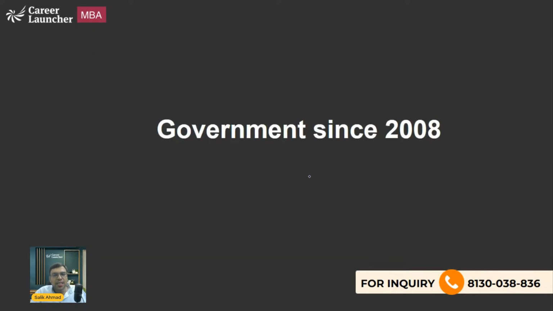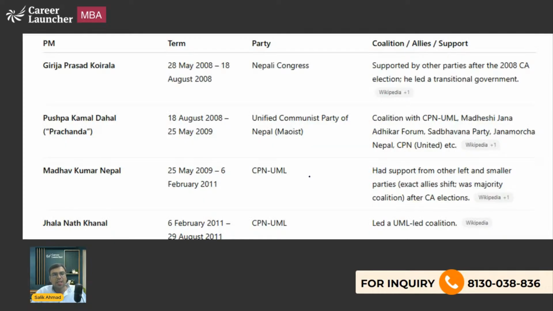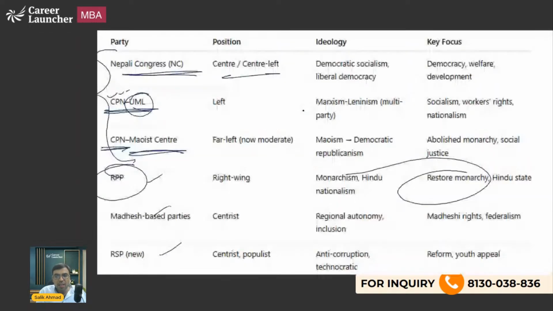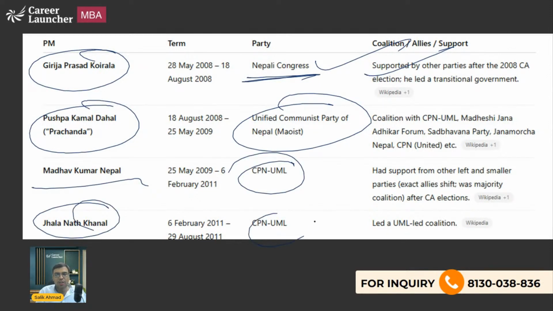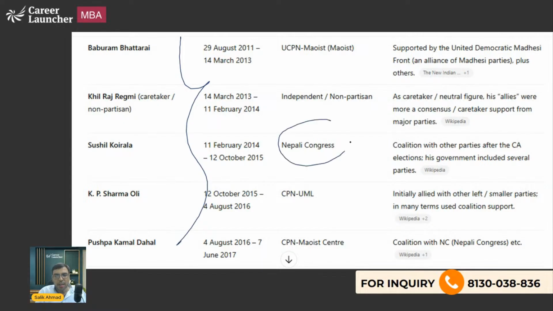Let's talk about government since 2008. You can see Girija Prasad Koirala became the prime minister. Then Pushpa Kumar Dahal. Now look, Nepal's prime ministers will be from these three parties only. Nepali Congress, CPN Maoist, then Madhav Kumar Nepal, CPN UML. You can see these are mostly Nepali Congress.